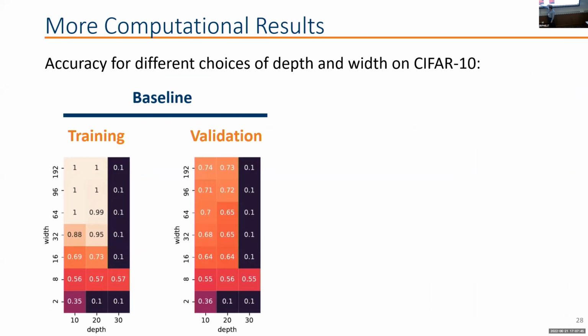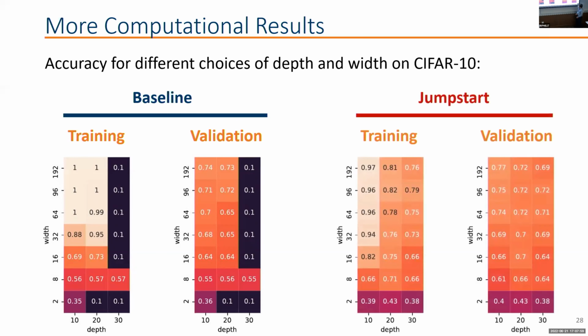We tried more widths and fewer depths because it was a little more expensive in this case. And as you can see here, we do need a lot of width to get something closer to 1 in accuracy for the training. And you see in validation also we have similar figures. Now with Jumpstart, for very thin neural networks, we can have a decent amount of accuracy.